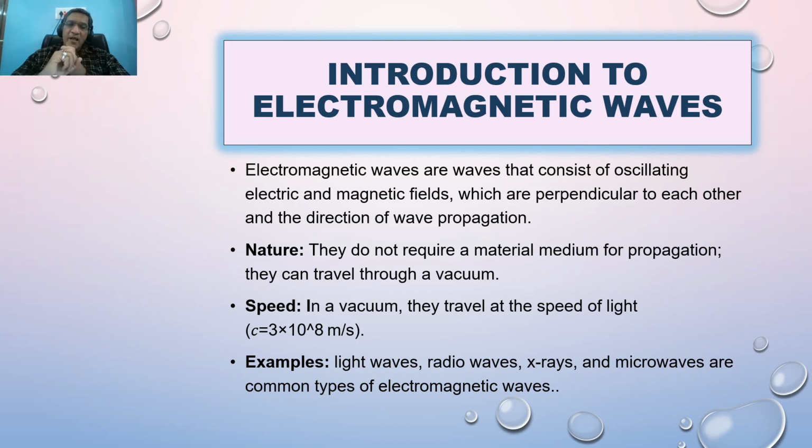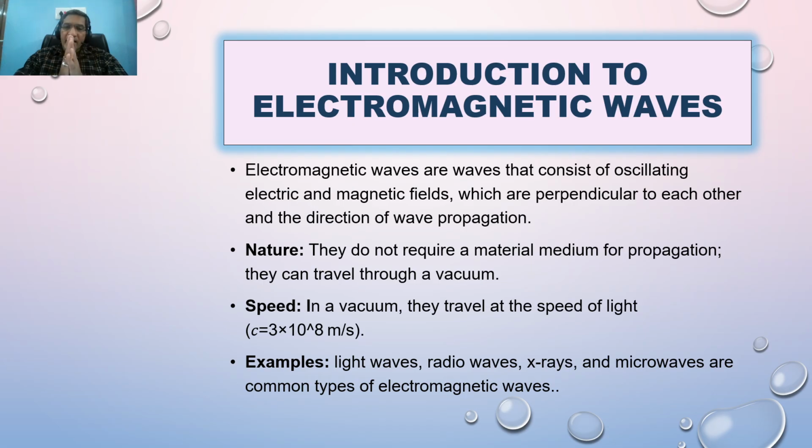If electric field is in x direction, magnetic field in y direction, then the wave propagates in z direction. This is only an example. The directions may be interchanged, maybe the wave propagates in y direction, electric field in the x direction. The basic point is that all three are perpendicular to each other.